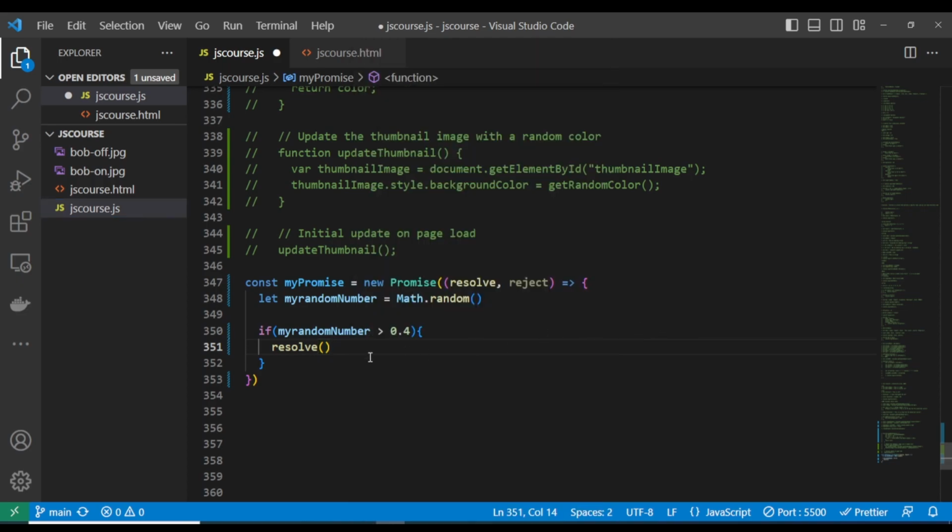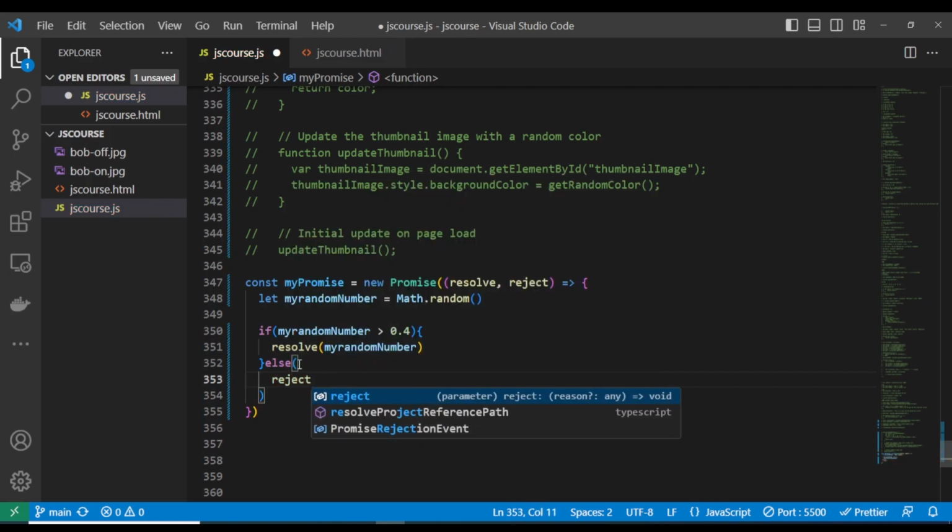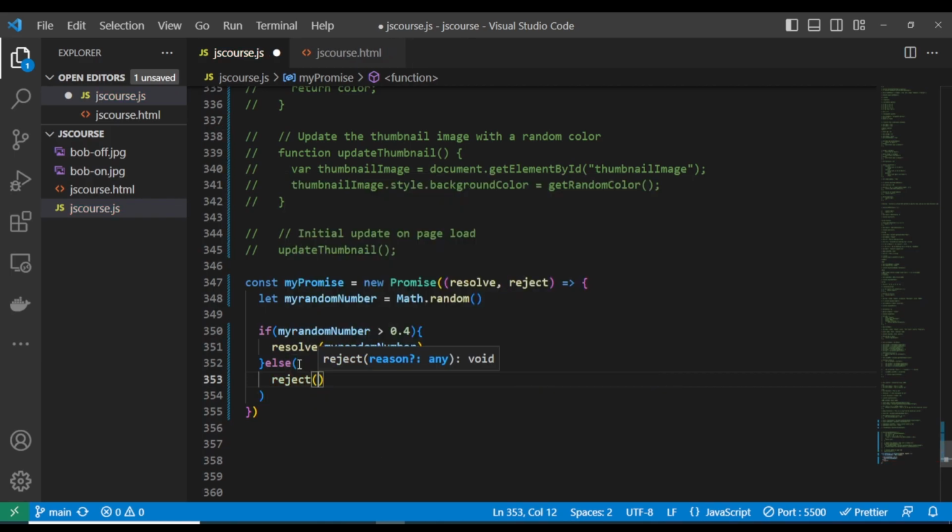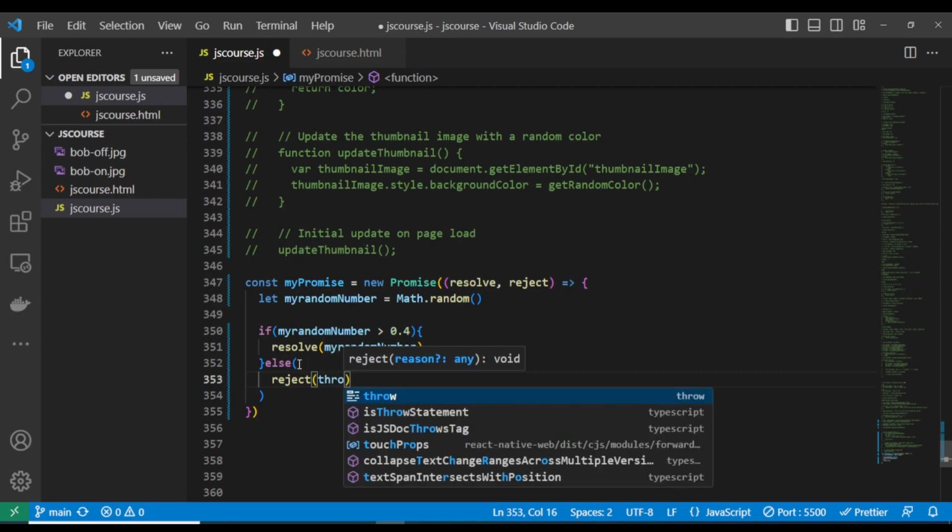Let's create a simple data. We are just going to resolve this number. What this resolve means is we are going to send it back when they call this promise. If this resolves this number, else reject, we are just going to throw a new error.